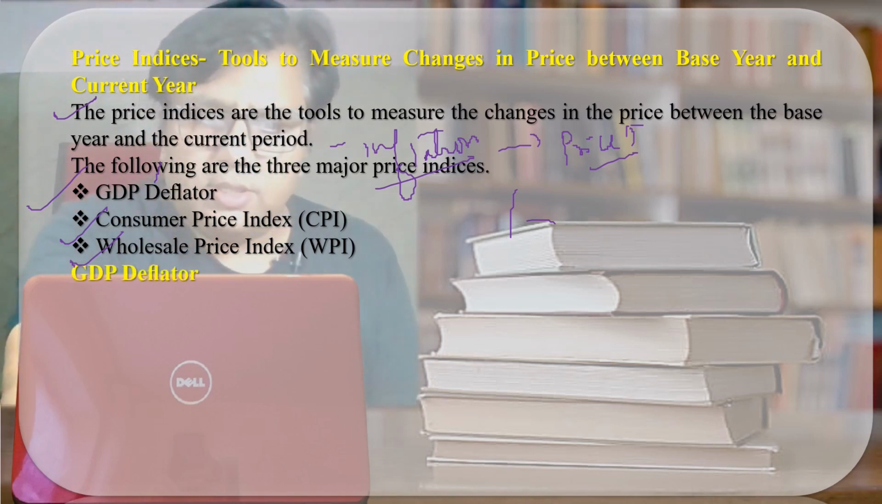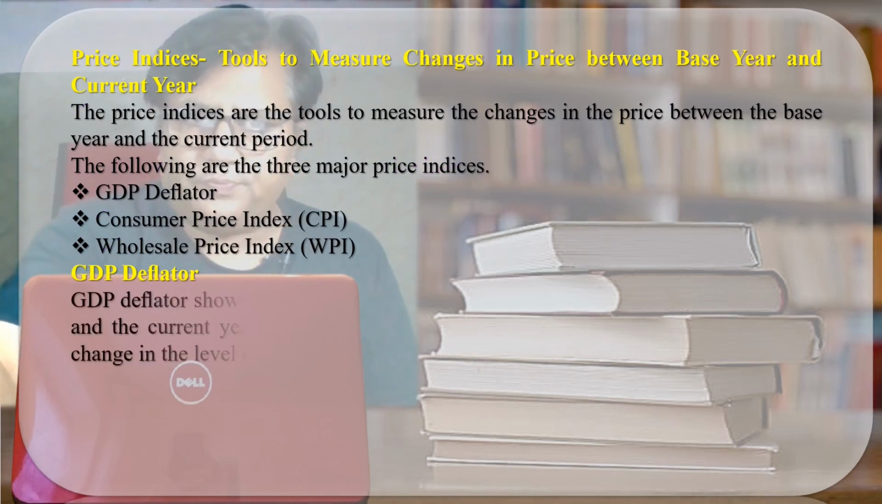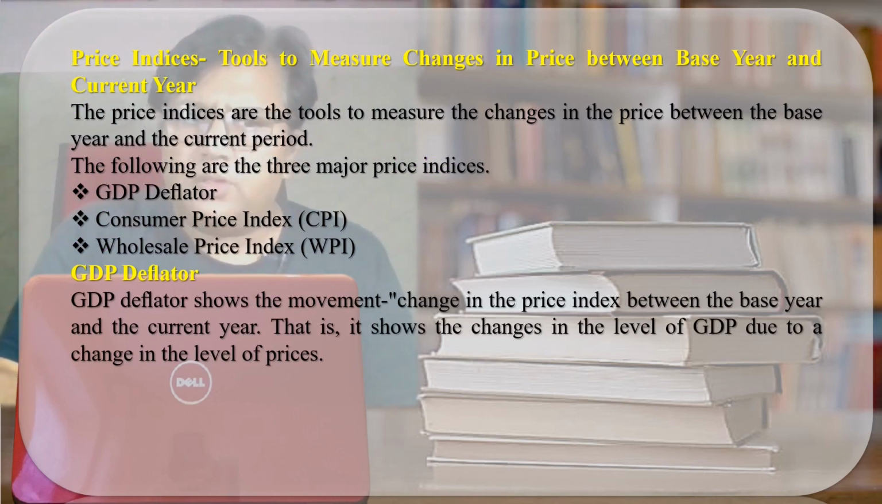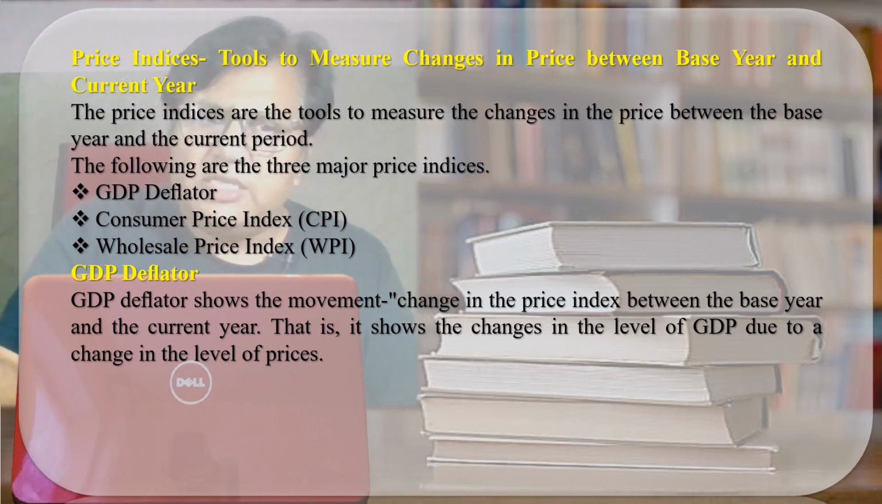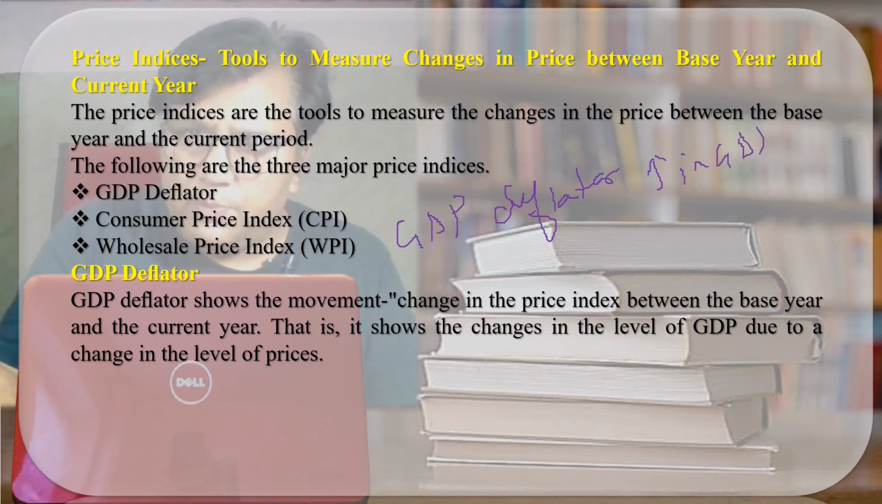Let us see what is GDP deflator. It shows the movement of the change in the price index between the base year and the current year. It shows the change in the GDP due to change in the price level. In very simple words, we can say that GDP deflator tells us that this increase in the GDP is because of increase in price.